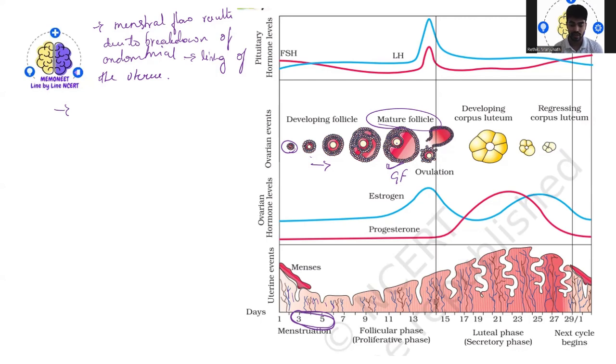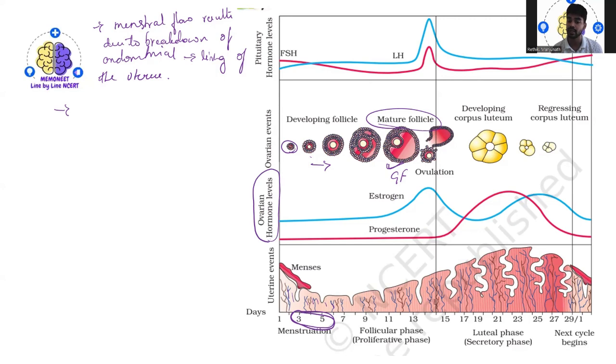these phases. Okay. So what happens? You will also see the fluctuation or changes in hormone levels, for example, ovarian hormones. See here, you can see these ovarian hormone levels. So the secretion of these gonadotropin hormones. What are gonadotropin hormones now?